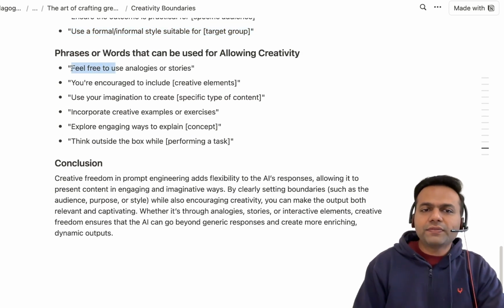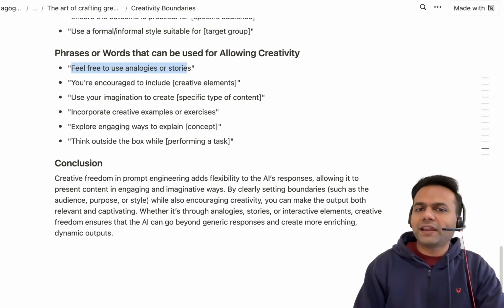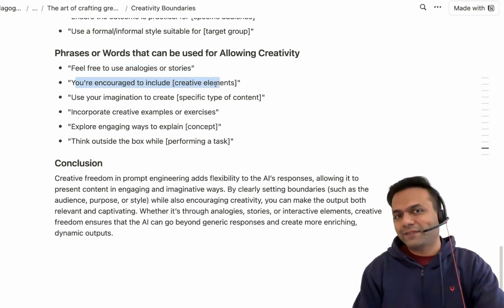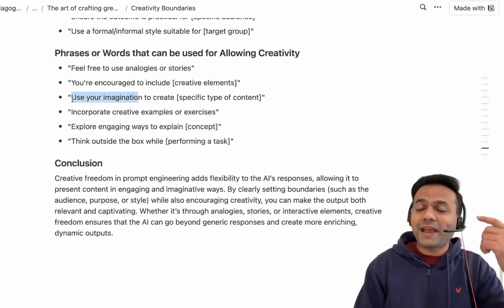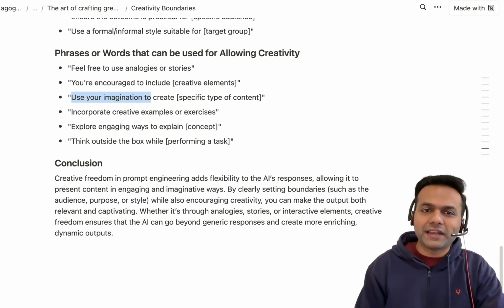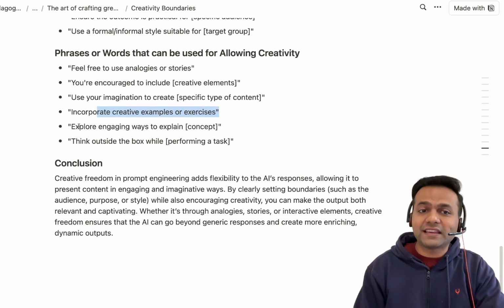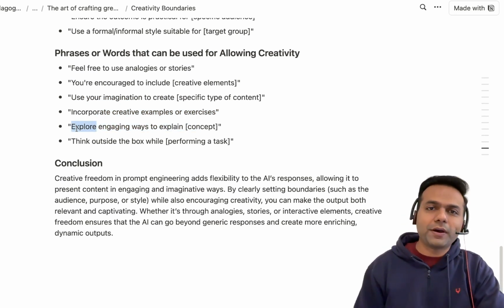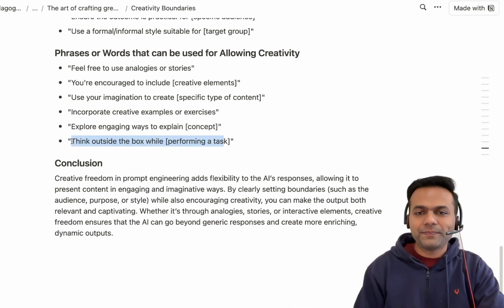And with these phrases, like feel free to use creative analogies or stories. You are encouraged to include creative aspects. Use your imagination. This is a very strong phrase to give it a lot of creative freedom. Incorporate creative examples or exercises. Explore engaging ways to explain. Again, a very powerful prompt to encourage creativity and think outside of the box.